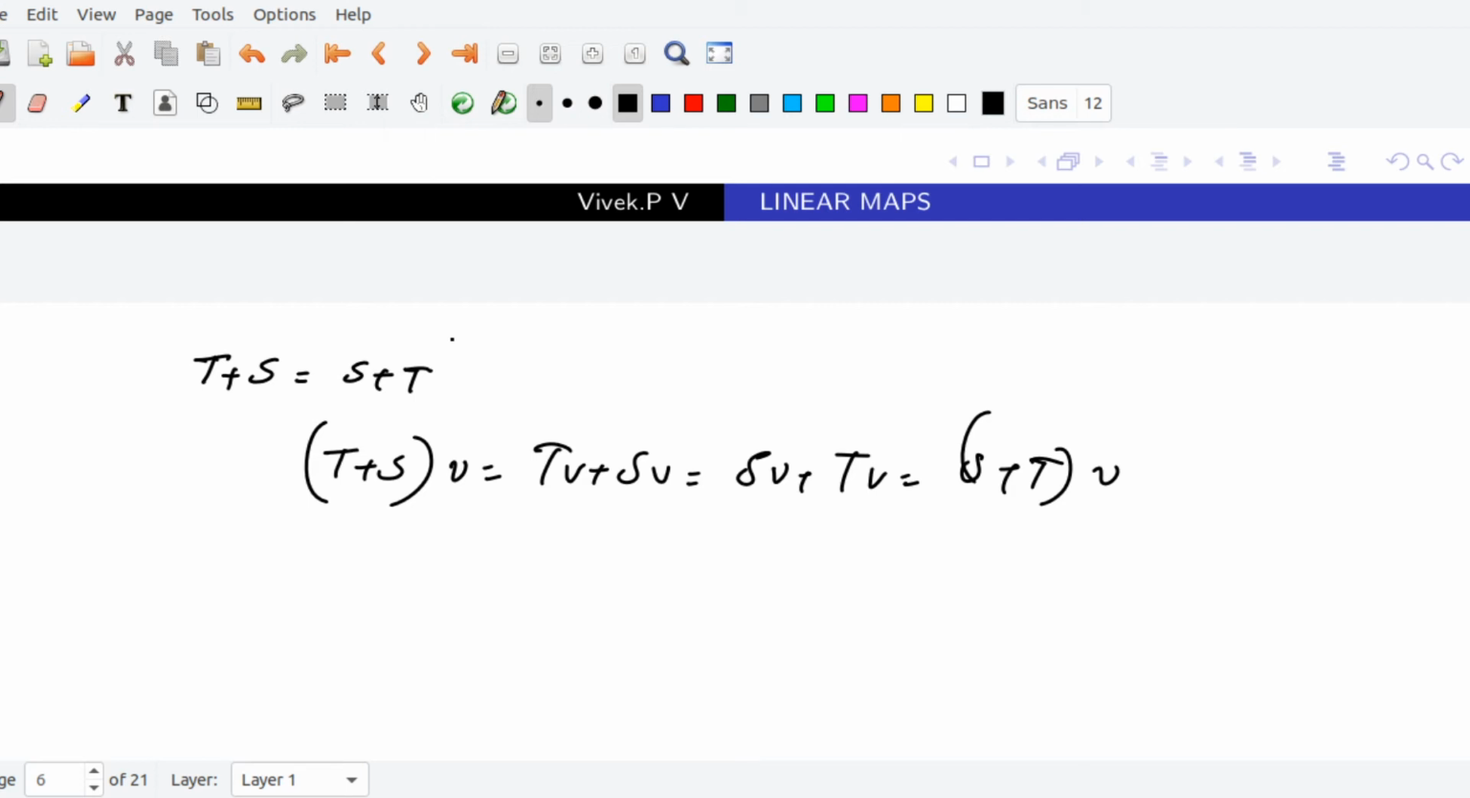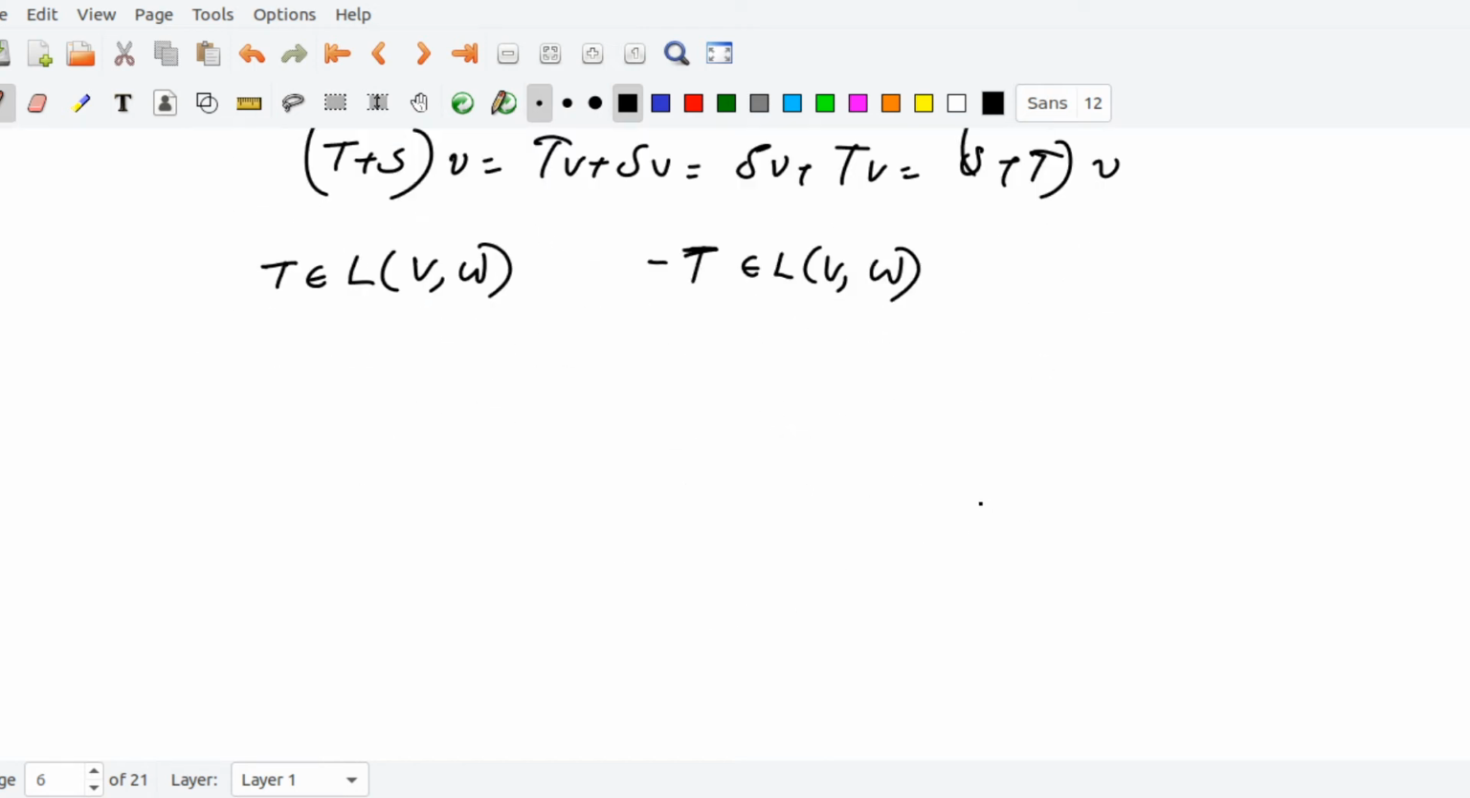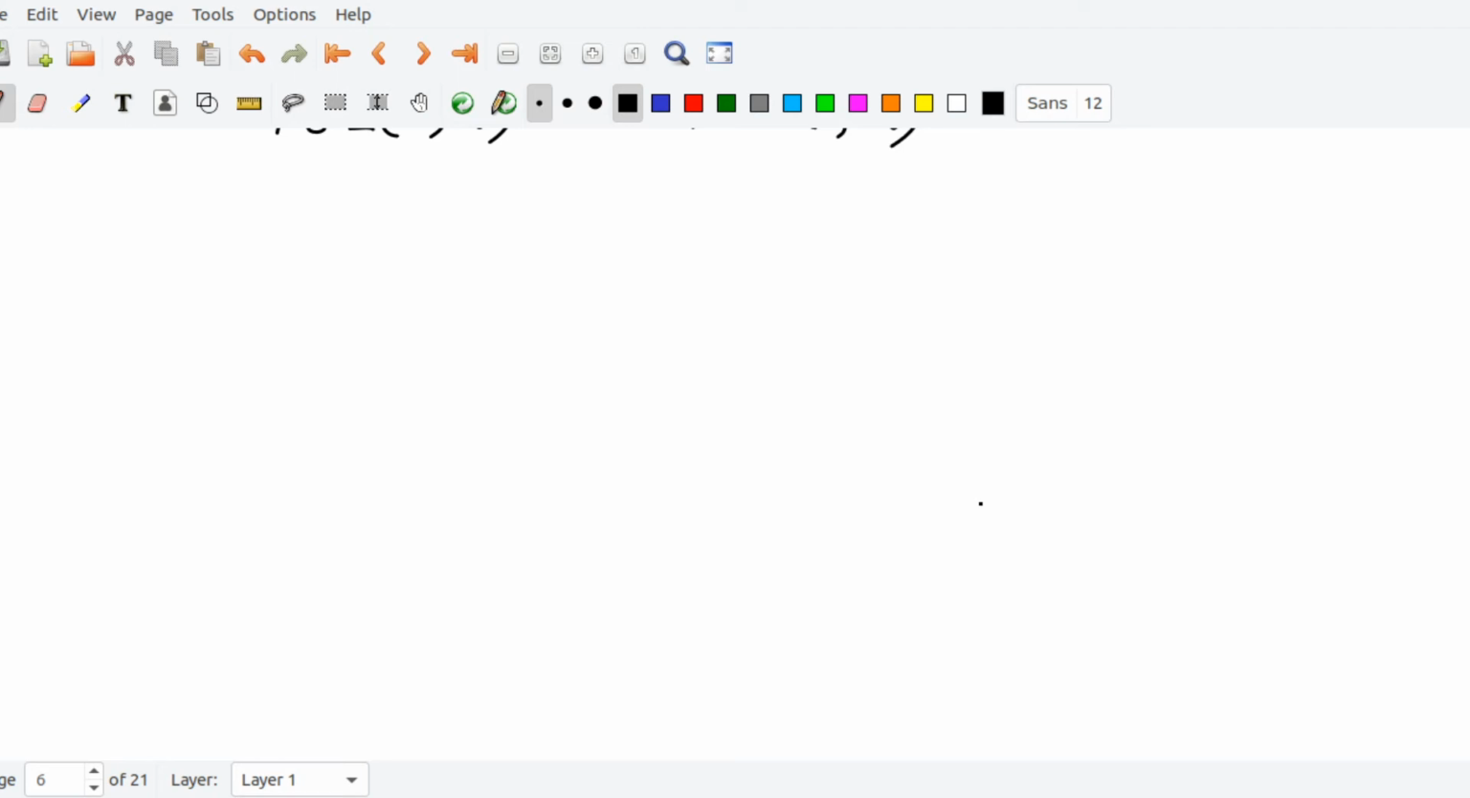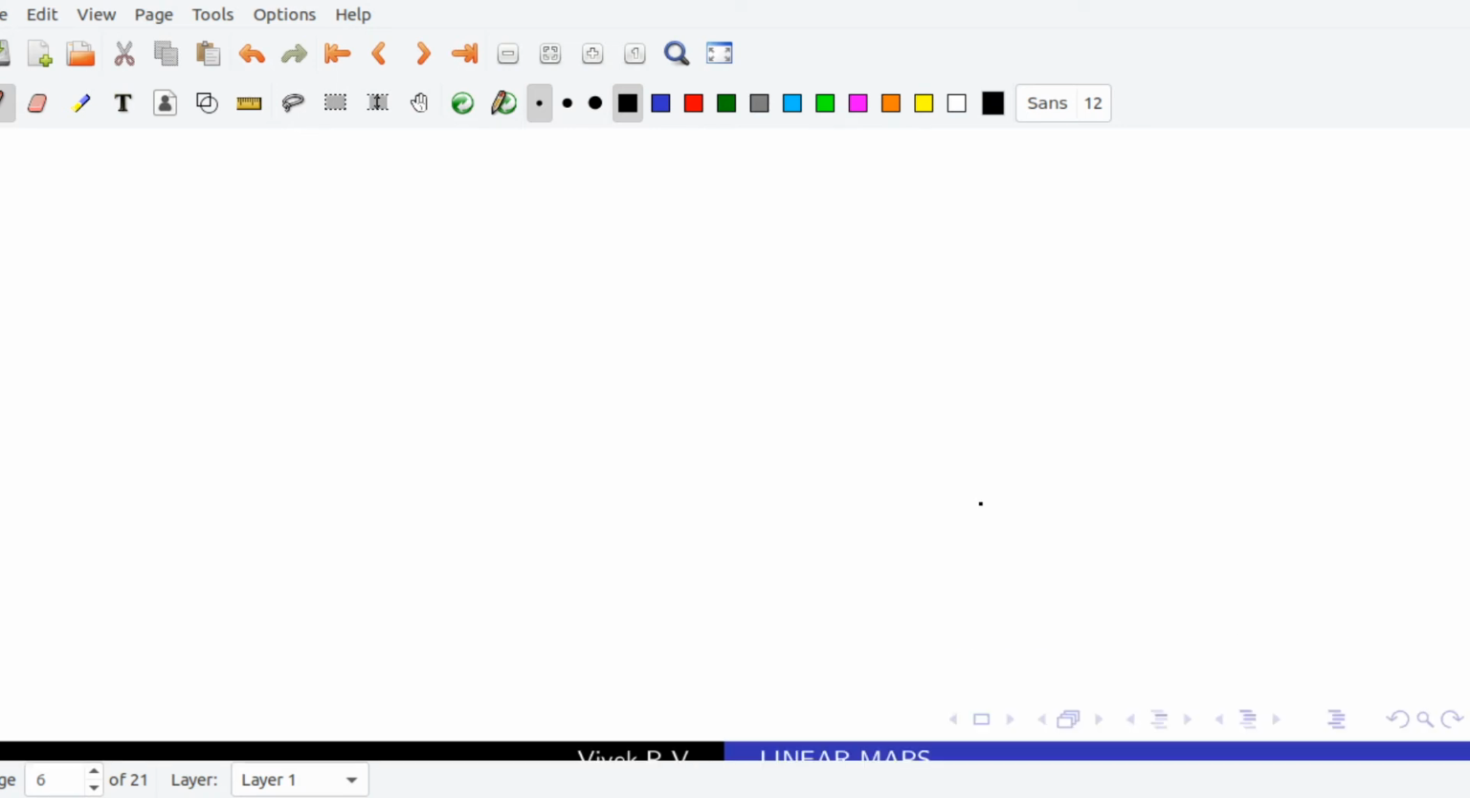For every transformation there exists an inverse transformation: corresponding to T, an element of L(V,W), minus T is the inverse transformation. That's very easy to verify. And finally you have to verify the properties related to scalar multiplication, that is 1T equals T for every transformation, and the distributive property. That's very easy.